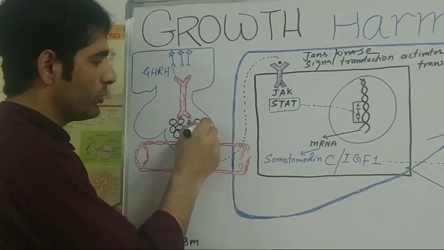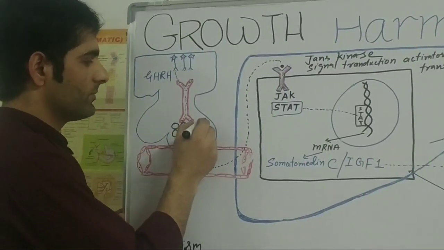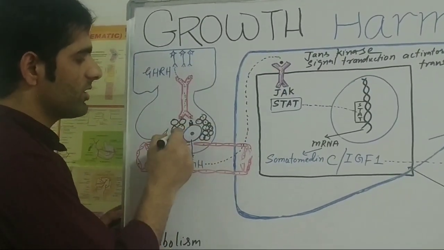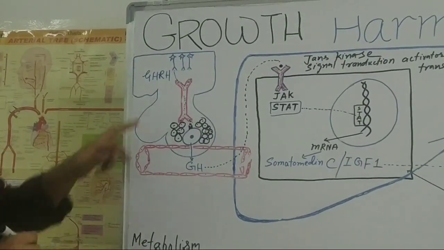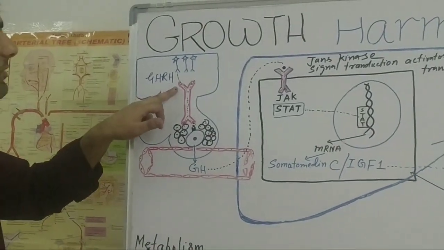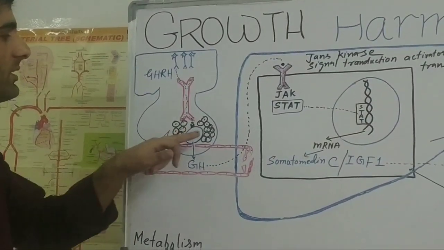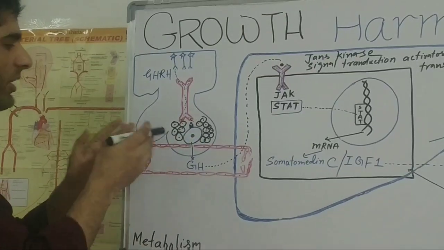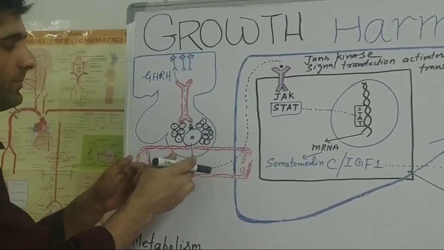Due to the tumor, the number of cells increases. Now all these cells are somatotrophs. Whenever the growth hormone releasing hormone is secreted from the hypothalamus, it will stimulate all these somatotrophs. Now a large amount of growth hormone will be present in the circulation.